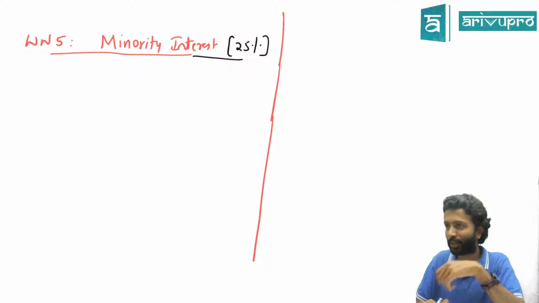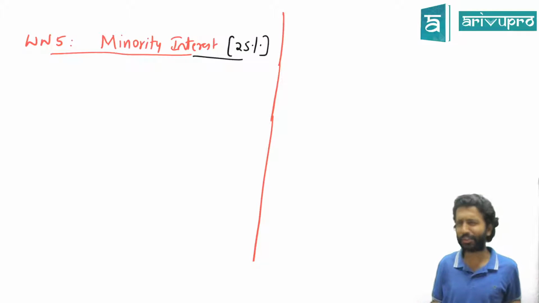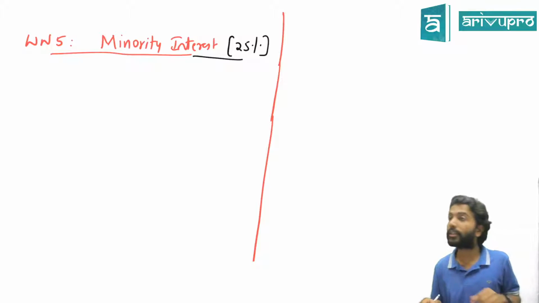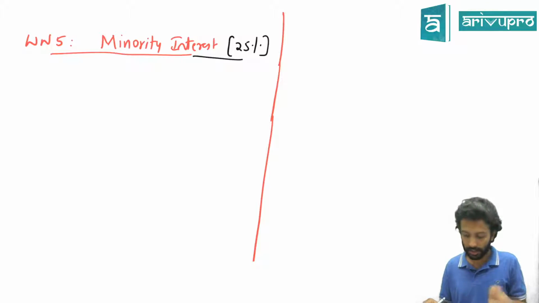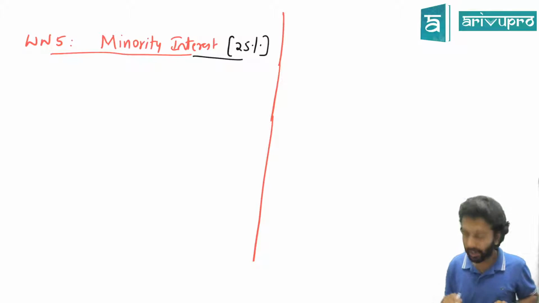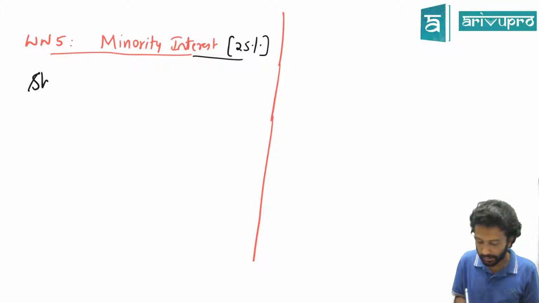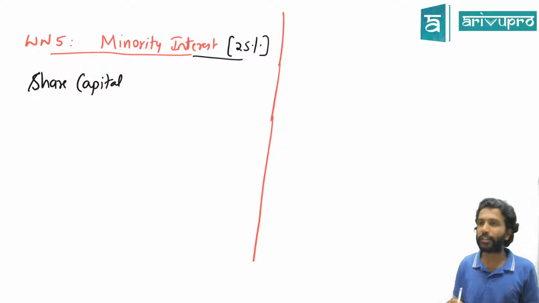Next working note. You are just going a little ahead. Next working note number 6 will come now. AS13, if you are done, you should not ask. It's the AS13 adjustment, investment. Anyways, coming back, minority interest. What are the 3 things we said minority interest will ask for? Capital. So share capital, can I write? Share capital of which company is he entitled to get? H Limited or S Limited?